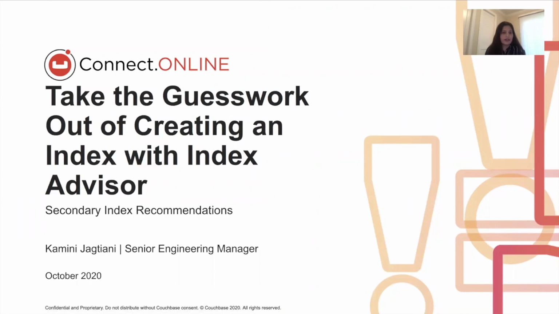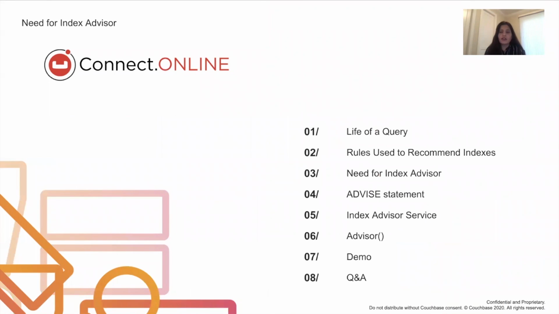The agenda for today's meeting is we'll be talking about the advice statement, which went GA in 6.6, and it was available as a developer preview feature in Mad Hatter, which was 6.5. We'll also be talking about the Index Advisor service, which is available to you free of cost, and the advisor functionality, which is used to give advice for multiple statements or for a session or for a workload. And that is going to go GA in 7.0, which is coming up next year. It's also available as a developer preview feature from 6.5.